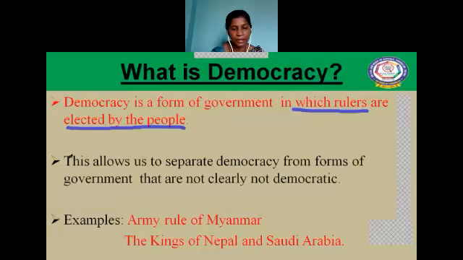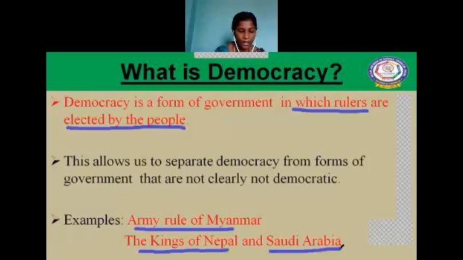So we have an example here. The army rule in Myanmar and the kings of Nepal and Saudi Arabia. First, the army rule, because Myanmar got independence in the year 1948, and it had its own elected representatives. But what happened in Myanmar? Suddenly, the military overthrew the elected representatives, and the army seized the power of Myanmar.